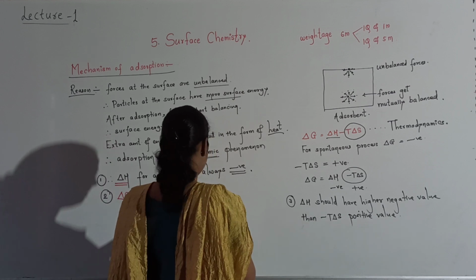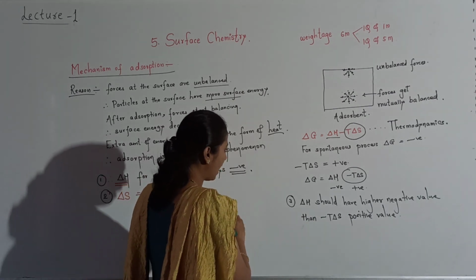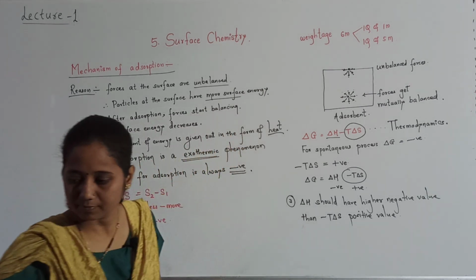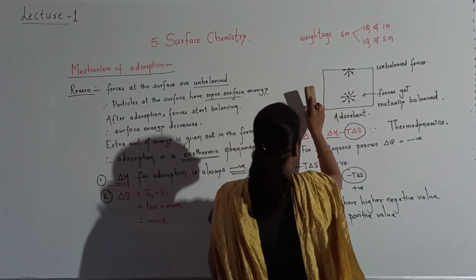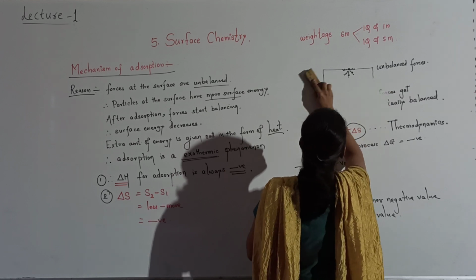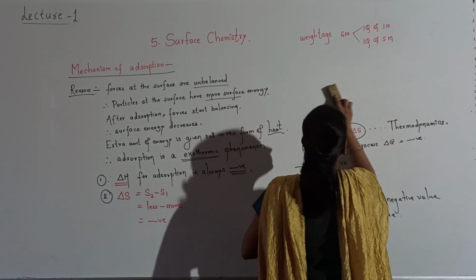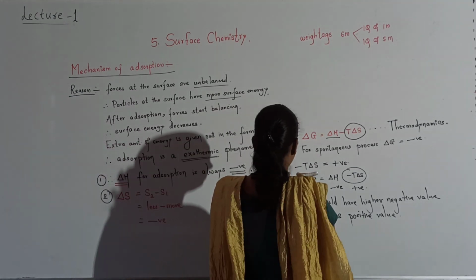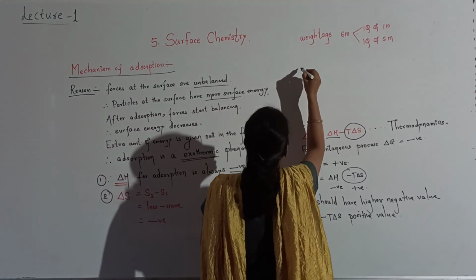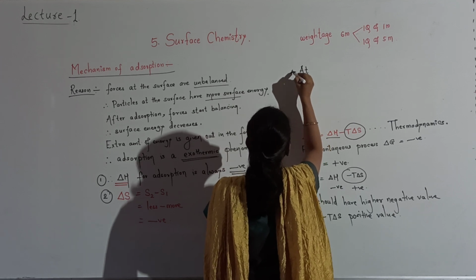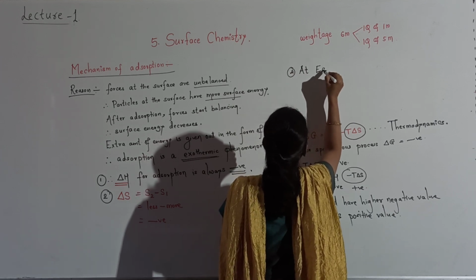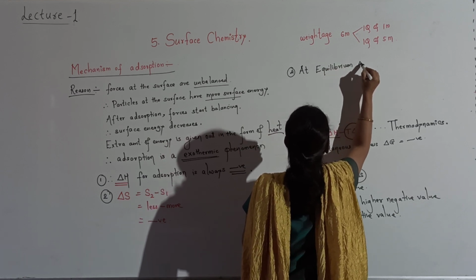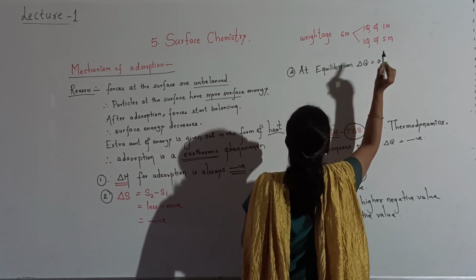So when does equilibrium attain? The last point we will see. At equilibrium, the fourth point, we know that delta G is equal to 0.